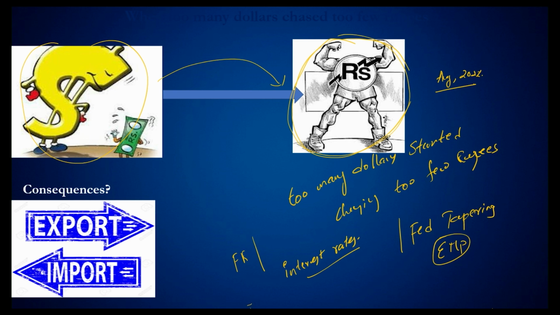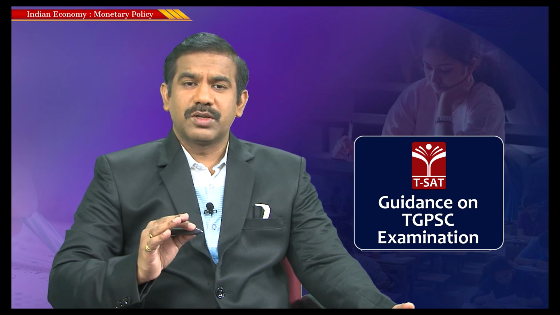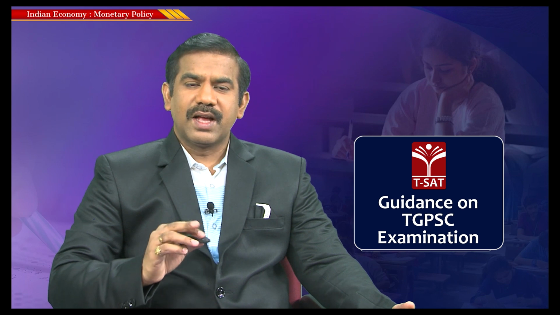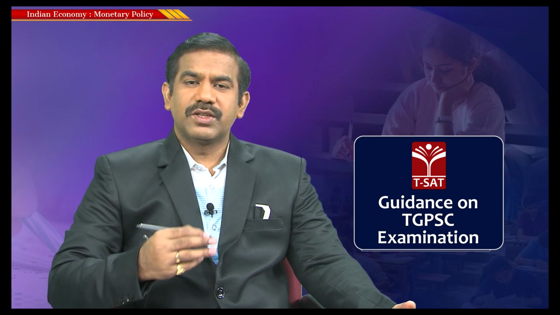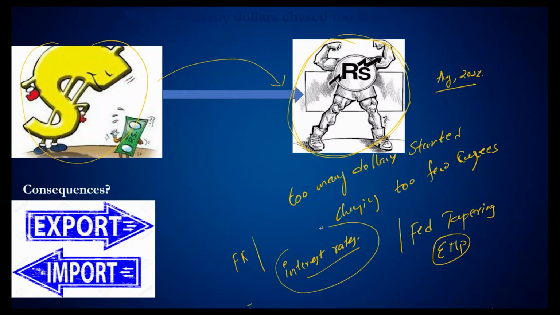And henceforth, I need to address that inflation, because you might be aware that the inflation right now in the United States is almost the highest in the past 40 years. The Federal Reserve made it clear our basic priority is to contain inflation, and as a result we are going to keep money tight. And because of this money being tight, the interest rates in the United States happen to increase.